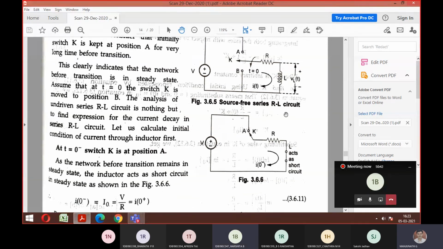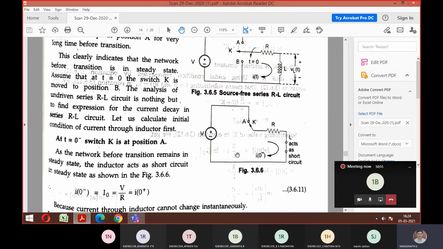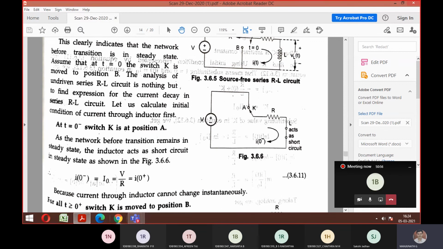So the inductor becomes a short circuit. So you can claim current I naught is equal to V by R, this V divided by this R. This is for case 1.